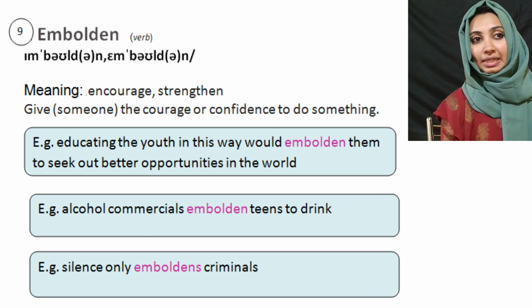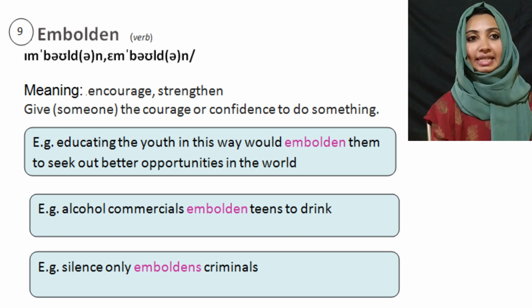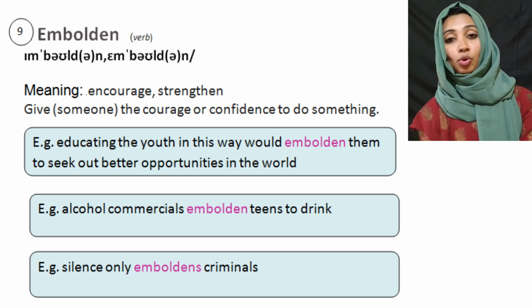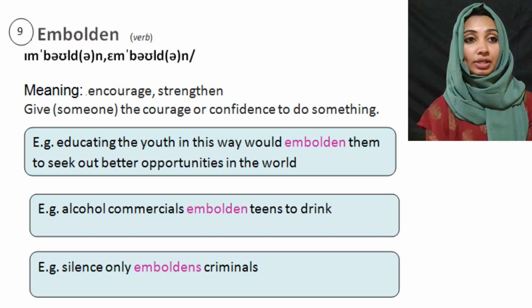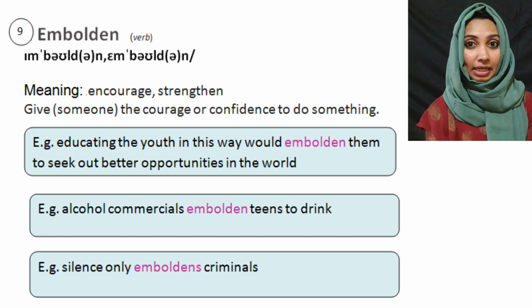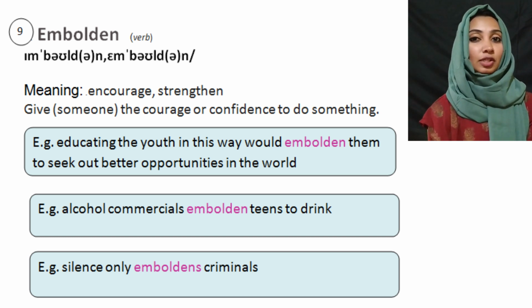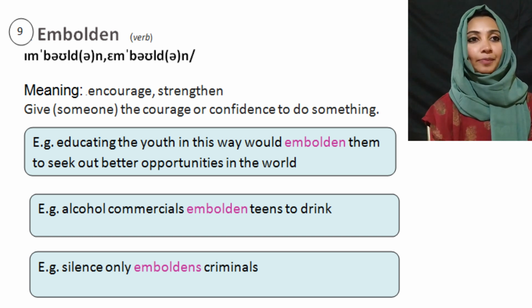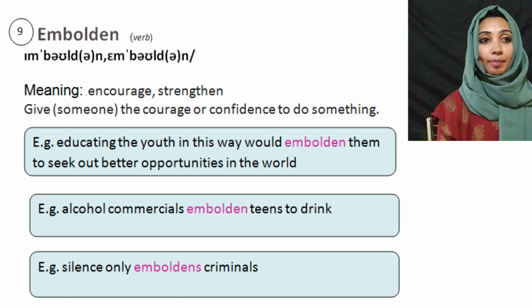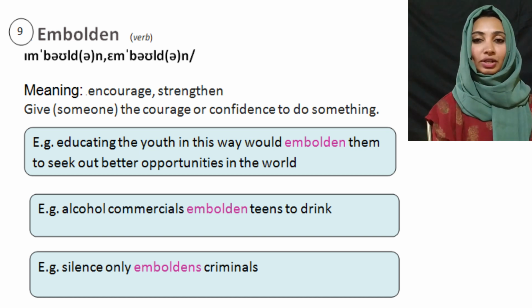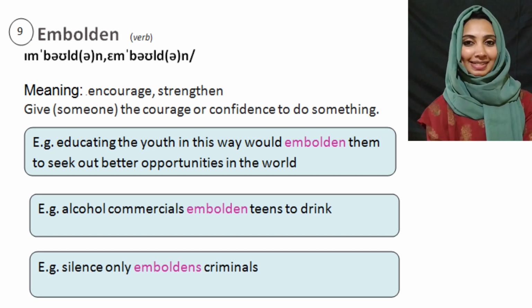Alcohol commercials embolden teens to drink. Okay, and silence only emboldens criminals, or silence strengthens the criminals. So instead of using the term strengthen, we have replaced it with embolden. Okay, silence only emboldens criminals.